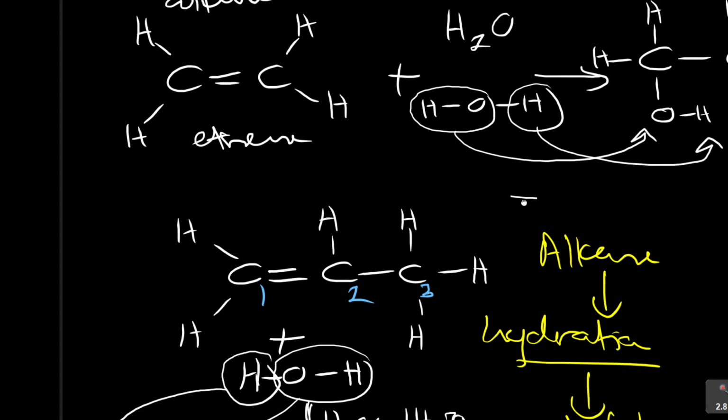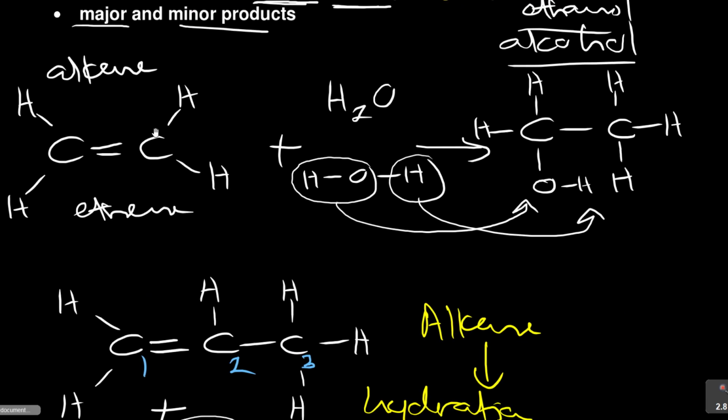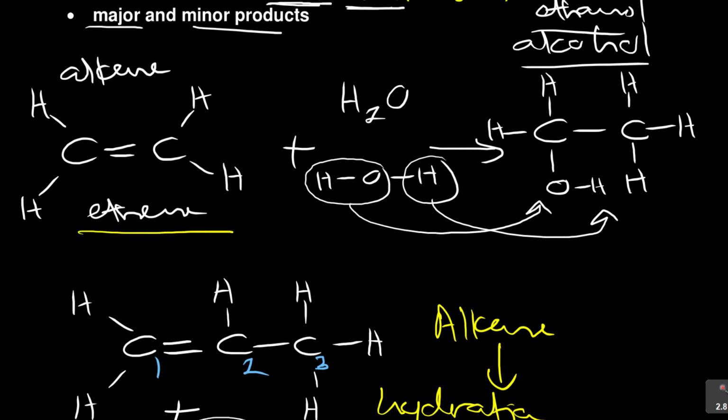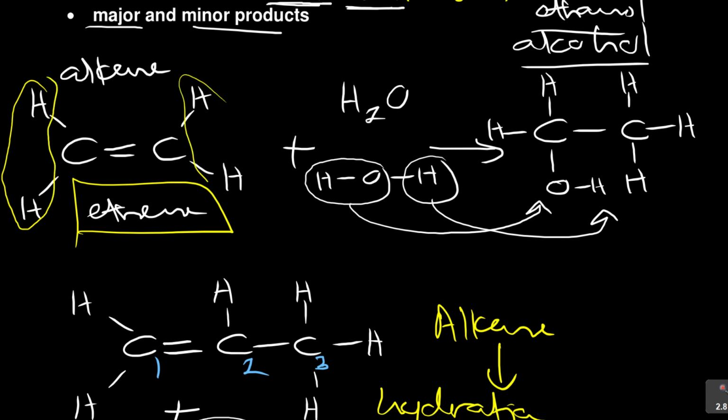And then you ask, why is it that there is no major and minor product in this ethene? Look at it. This carbon has 2 hydrogens. This carbon has 2 hydrogens. So it's a symmetrical molecule. It doesn't matter. It will still be ethanol. Whether you start from here 1, 2, or the other way around, you still get ethanol. Are you with me?